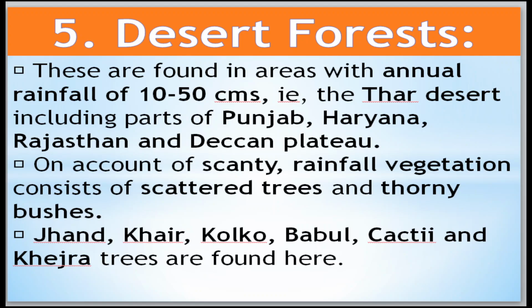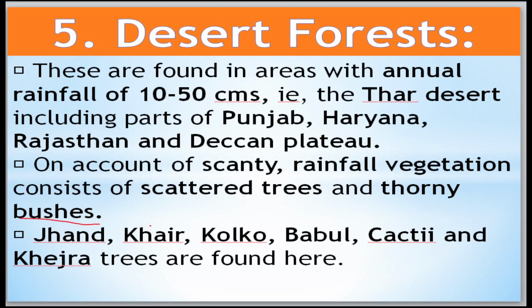on account of the salinity, rainfall, vegetation consists of scattered trees and thorny bushes.